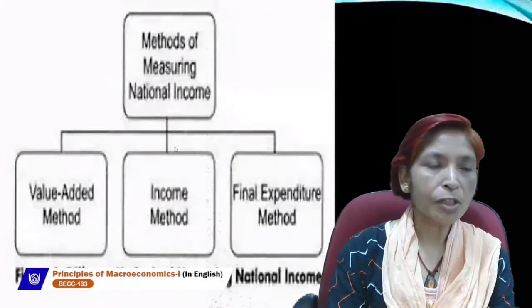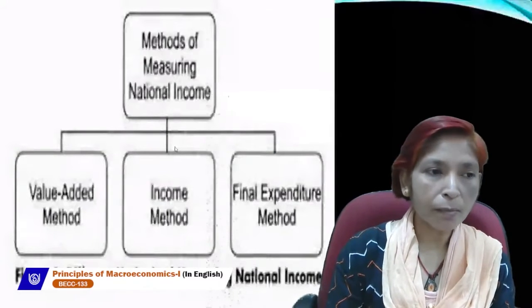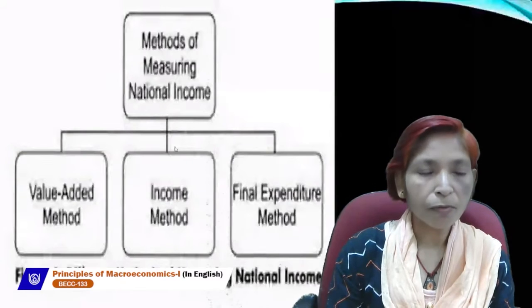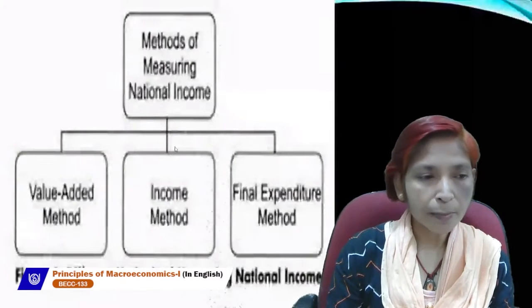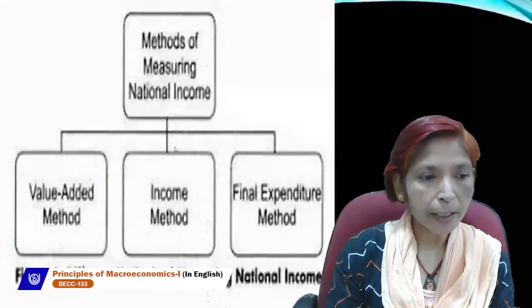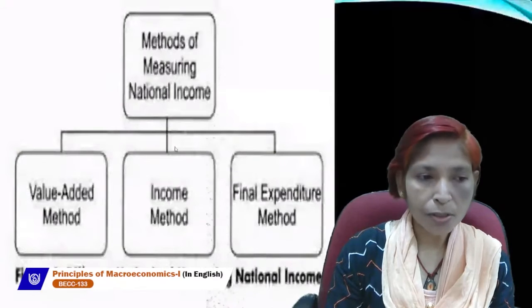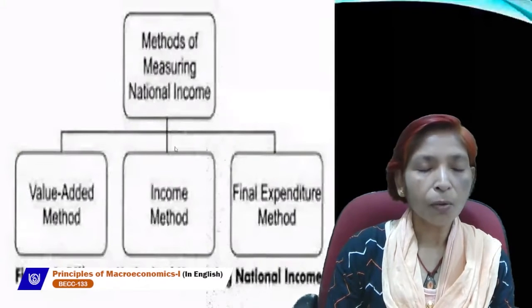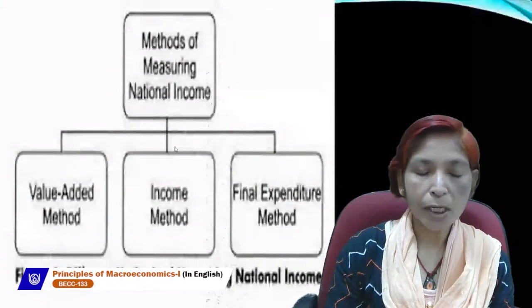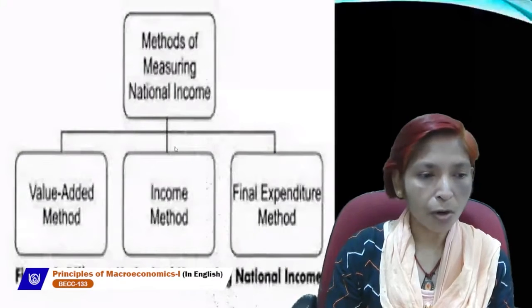In the first method, GDP by the expenditure method, first of all we take consumption expenditure, government expenditure, investment expenditure, and change in value of stocks, also known as change in inventories, which is the difference between closing stock and opening stock.